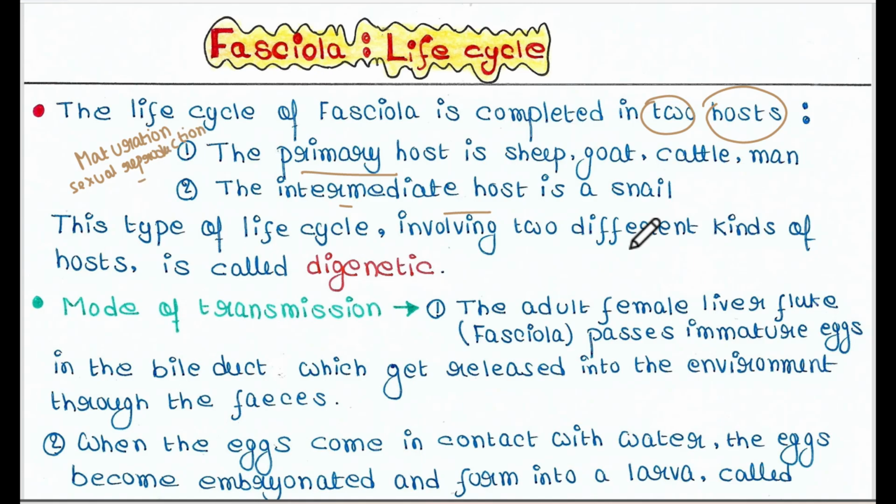In the primary host, the parasite reaches maturity and reproduces sexually. In the intermediate host, the parasite undergoes development and asexual reproduction if required.